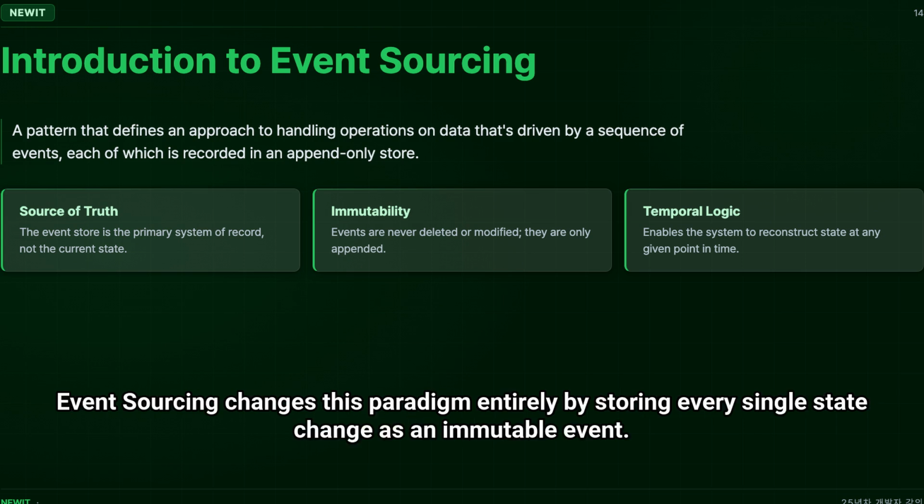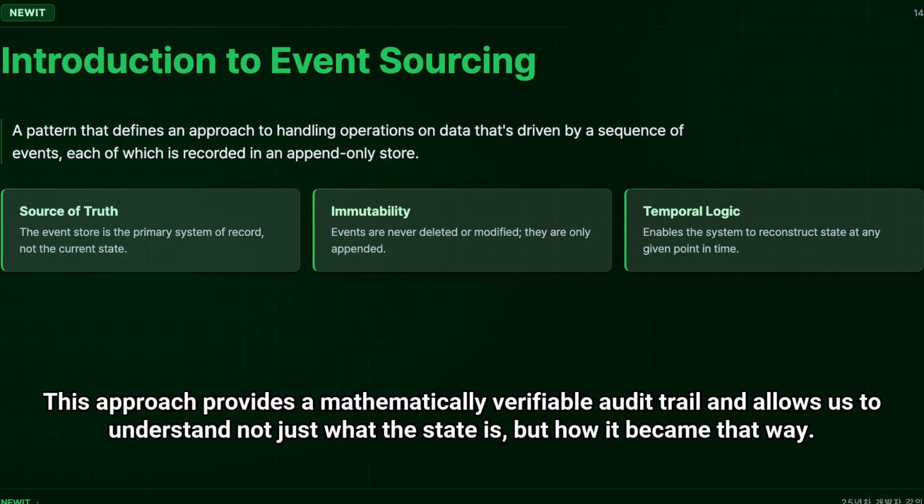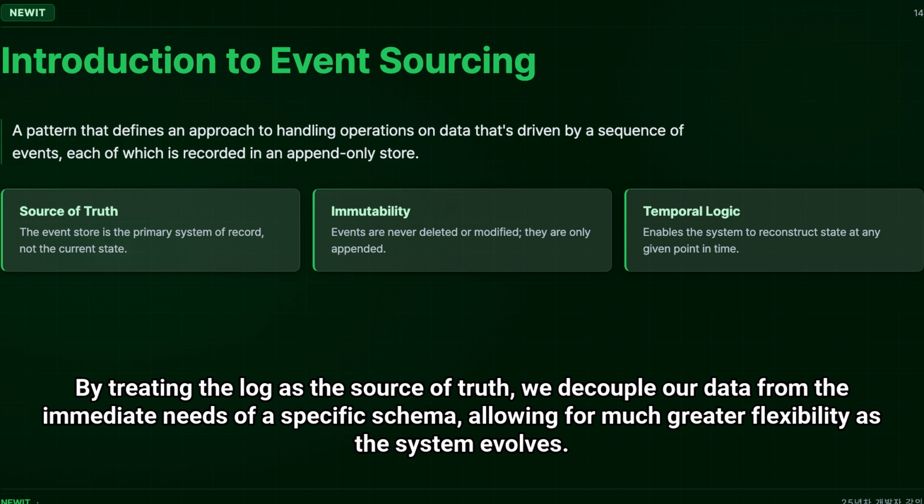Event sourcing changes this paradigm entirely by storing every single state change as an immutable event. Think of it like a bank ledger. You do not just store the final balance, you store every transaction that led to it. This approach provides a mathematically verifiable audit trail and allows us to understand not just what the state is, but how it became that way. By treating the log as the source of truth, we decouple our data from the immediate needs of a specific schema, allowing for much greater flexibility as the system evolves.